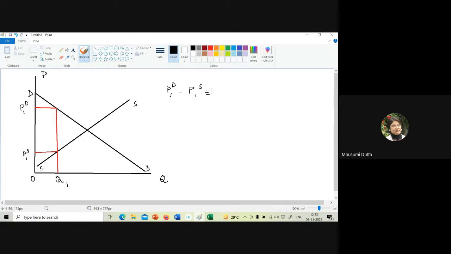So if this is positive, Q will increase. Quantity will move towards the rightward direction.